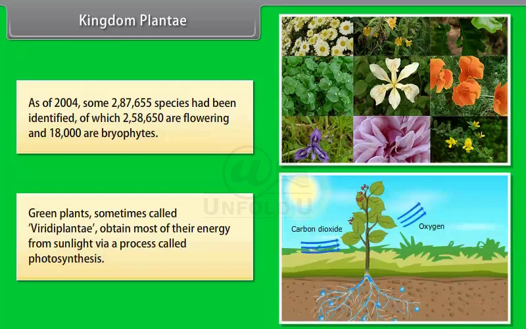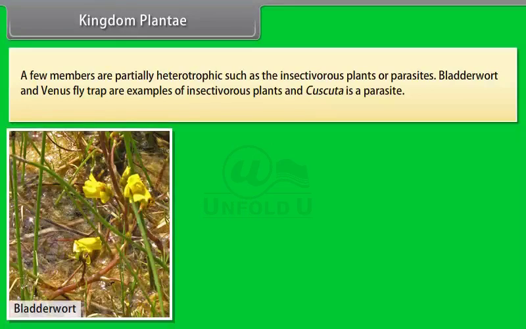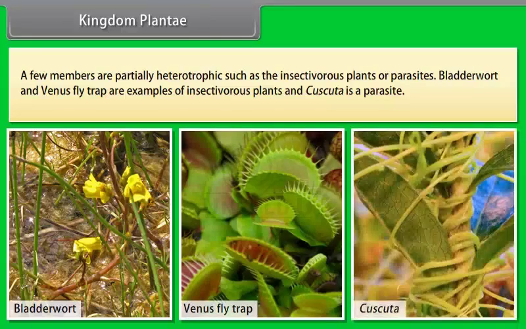Green plants, sometimes called viridiplantae, obtain most of their energy from sunlight via a process called photosynthesis. A few members are partially heterotrophic, such as the insectivorous plants or parasites. Bladderwort and Venus flytrap are examples of insectivorous plants and Cuscuta is a parasite.